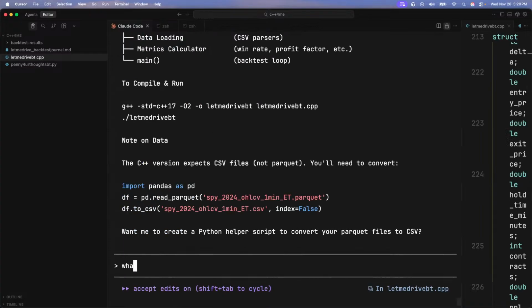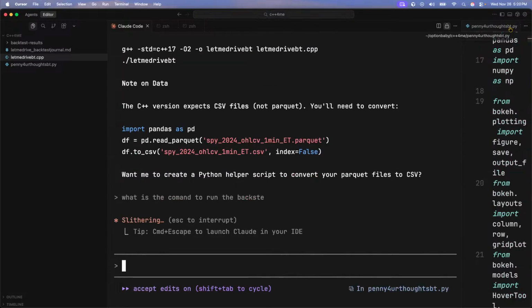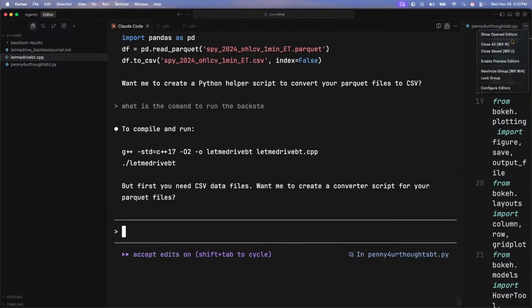While I'm doing that, what is the command to run the backtest? All right, I'm done looking. I want to run this now.